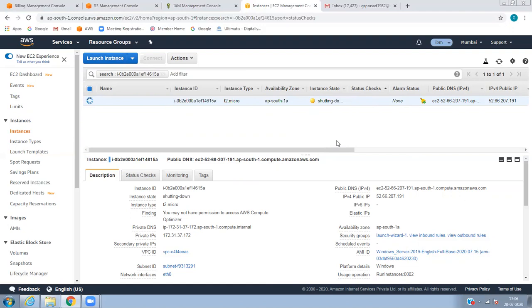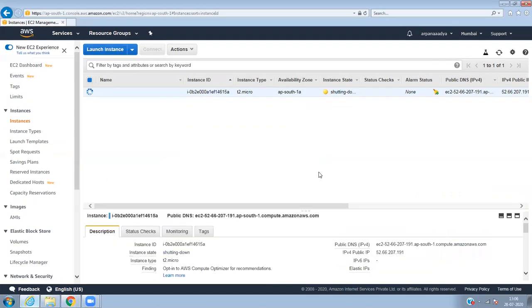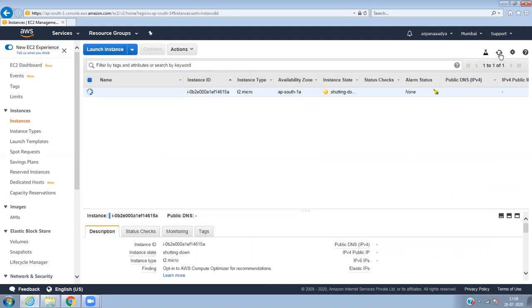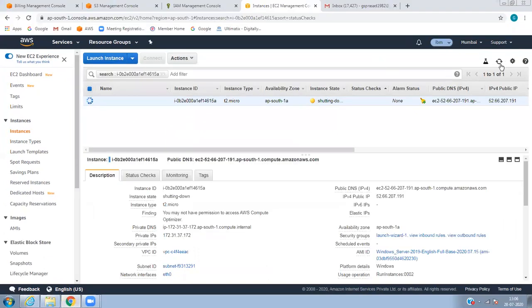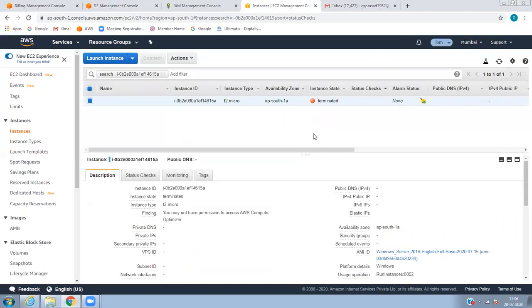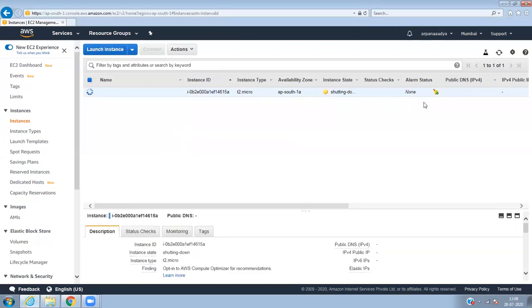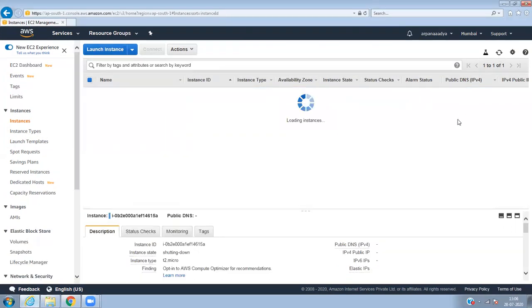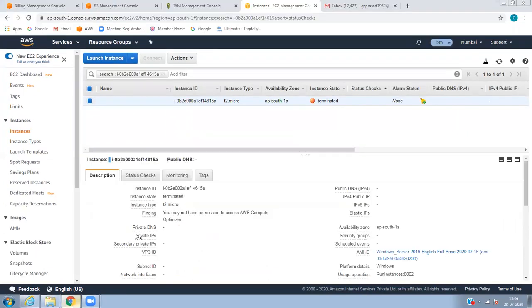The same account also replies to the termination. Correct. That is the beauty of AWS Organizations. See, I will refresh here. It is automatically going. I didn't refresh, right? It is automatically shutting down. The moment I terminated it, it shut down. Refresh it, because it should show as terminated. This is the beauty of switching roles from one account to another account.